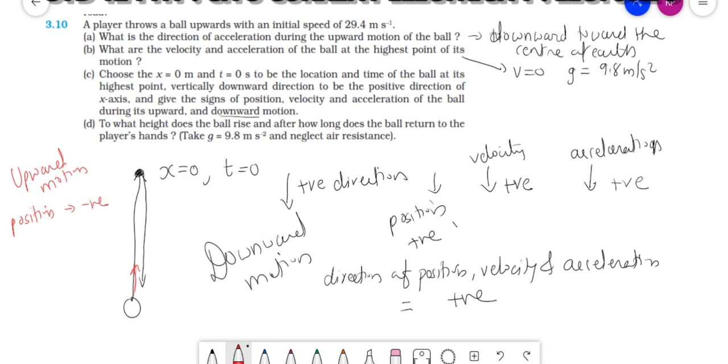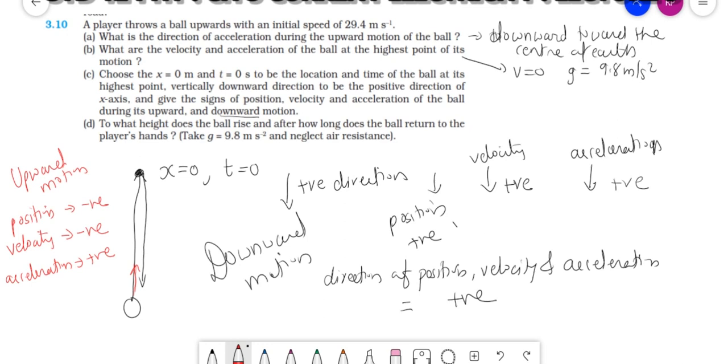The ball is moving upward, so velocity is upward, opposite to downward direction, so at that time the velocity is also negative. And when we are throwing the ball upward, what is the acceleration? Gravitational acceleration, and gravitational acceleration is always downward, so acceleration will be positive.